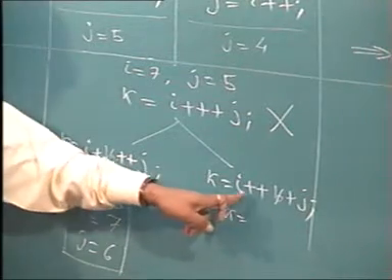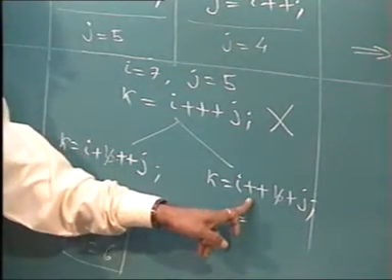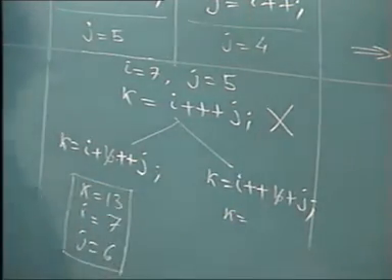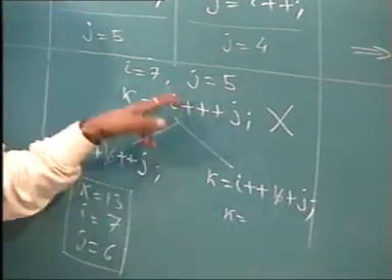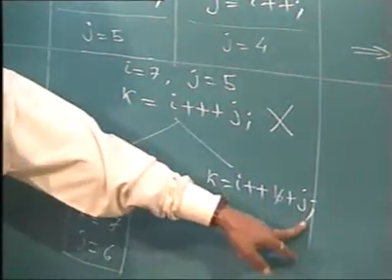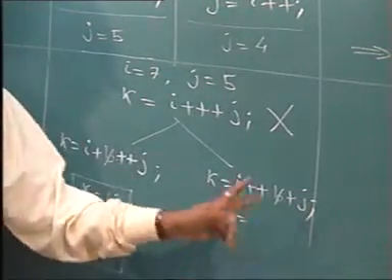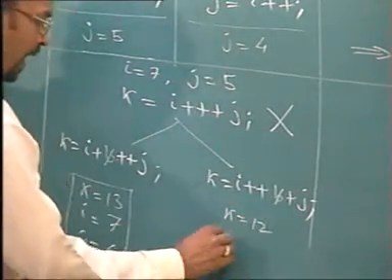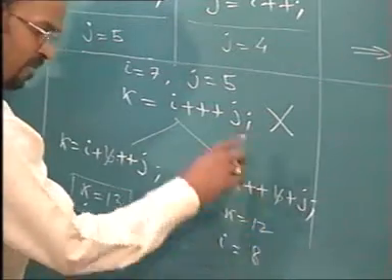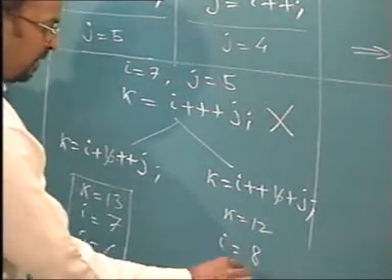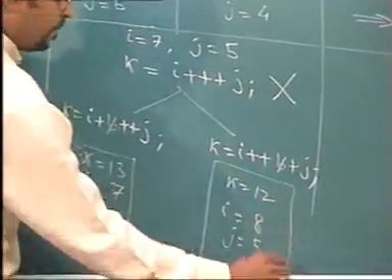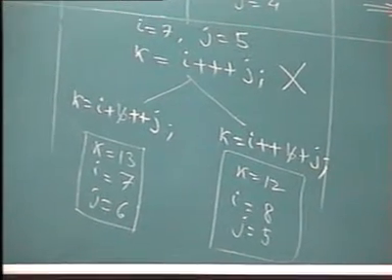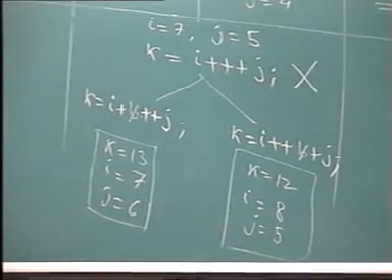I said that before it will pick up the value, and after the use of that value it will increment. So I plus plus होने के कारण it will pick up 7 plus 5, 12 will be assigned, then I will be incremented. So here k is 12, I will become 8 when you go to the next statement, j will remain 5. Make a note.